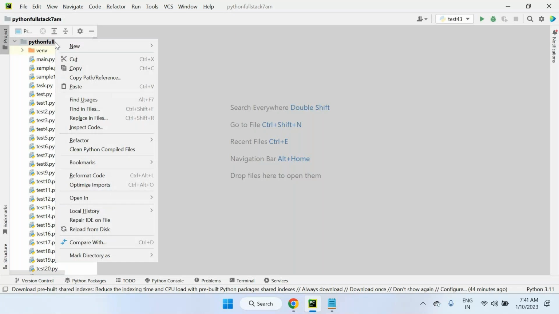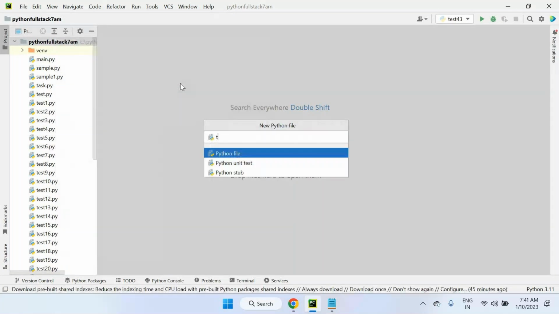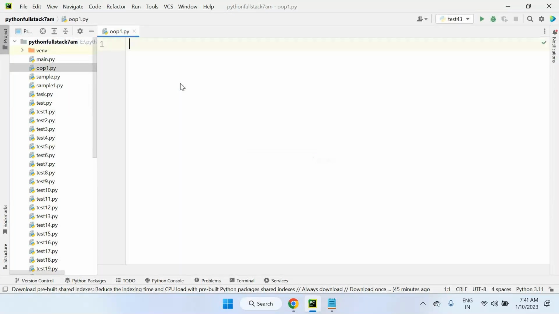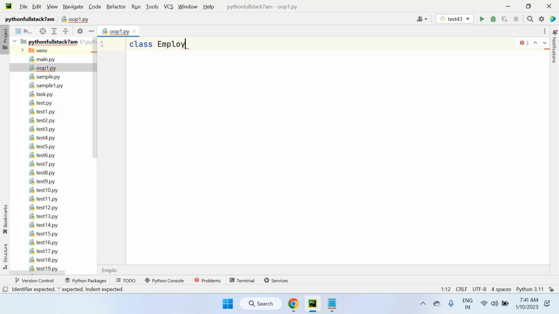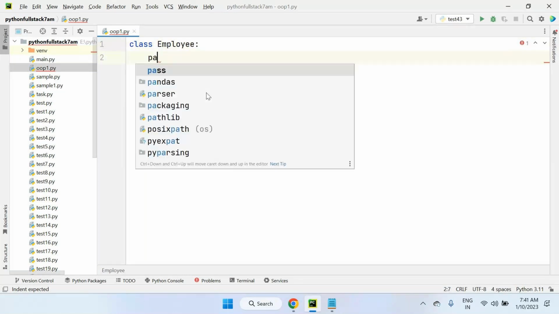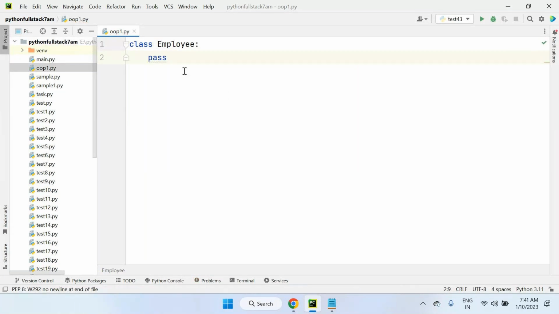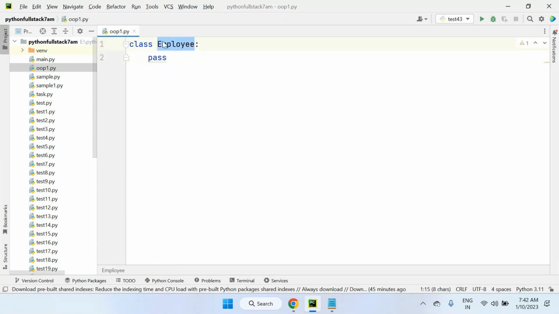Let's create a new file, object-oriented programming 1, the first program of object-oriented programming. Let's create a class. Class is a keyword, and for the class name you can take any name, like I'm taking employee here. I'm not going to implement anything right now, so I'm using pass. But the class name always follows camel case convention, sir. For example, employee here. Look at this, I'm giving EMP in small letters here.